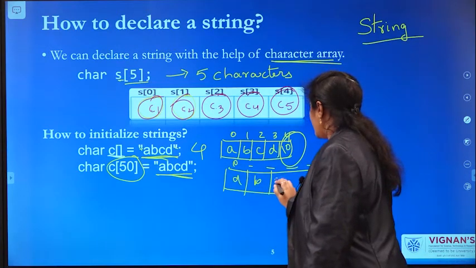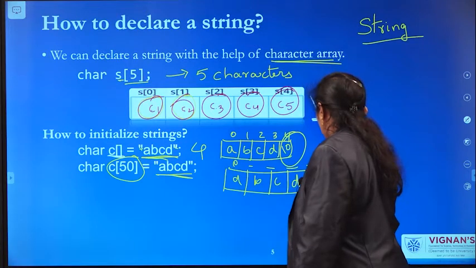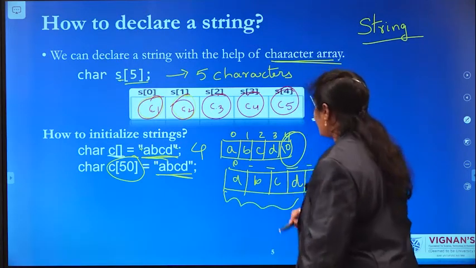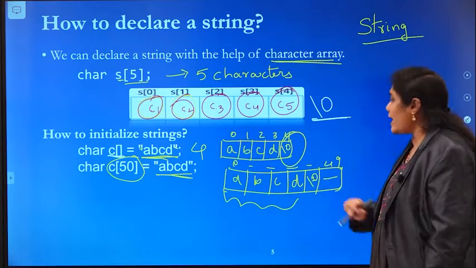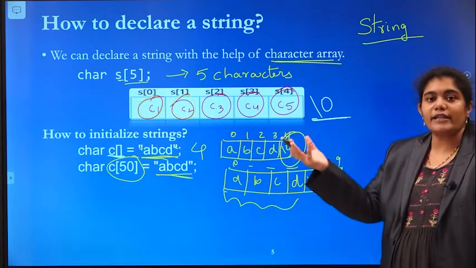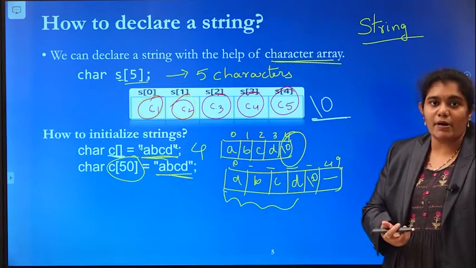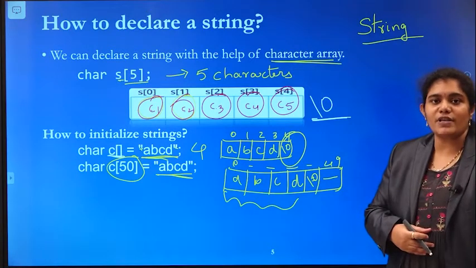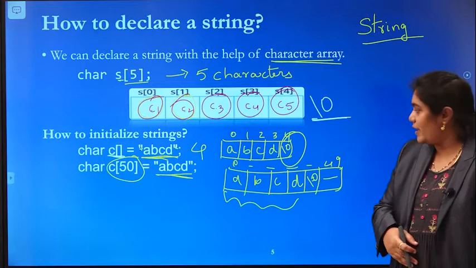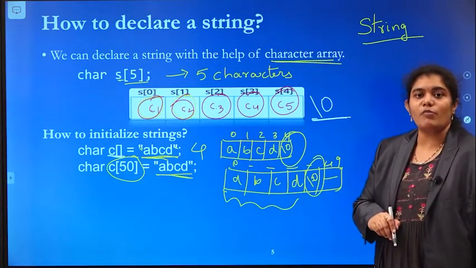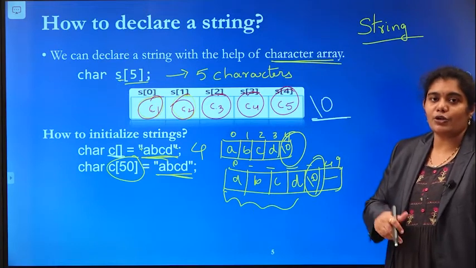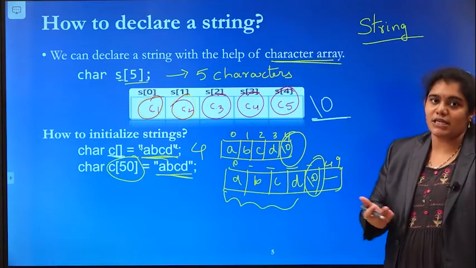A, B, C, D. 4 characters only, and it is terminated by a null character. Even though you have allocated 50 bytes of memory, how much memory are you using? Only 4 bytes of memory, and 1 more byte is for the null character, which you need not specify externally.